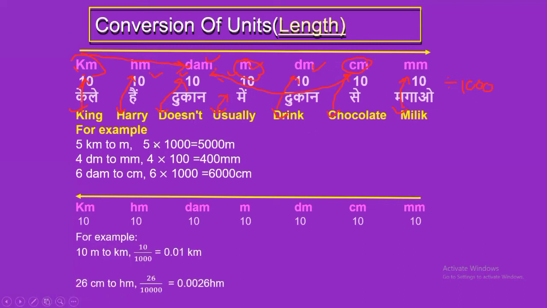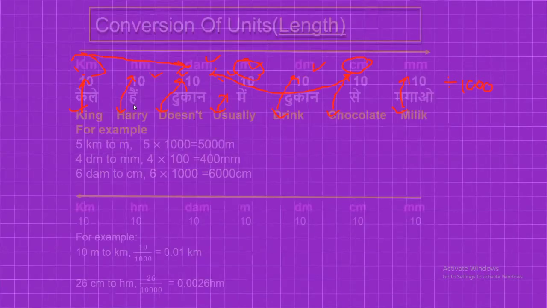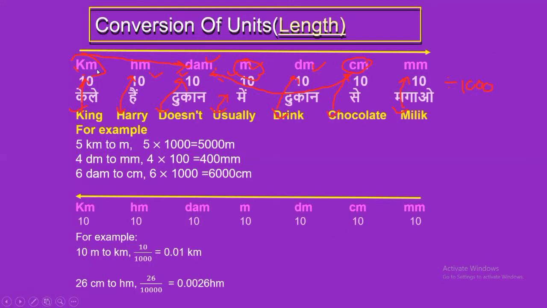Another method is this one: kilometer, hectometer. I have given an example also, 10 meter to kilometer. You can observe that meter is here and kilometer is here, so you are traveling 1, 2, and 3 units to the left-hand side. So you need to divide by 1000. 10 divided by 1000 will be 0.01 kilometer. This is the unit conversion in the case of length.